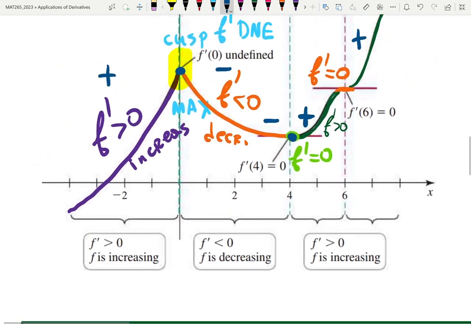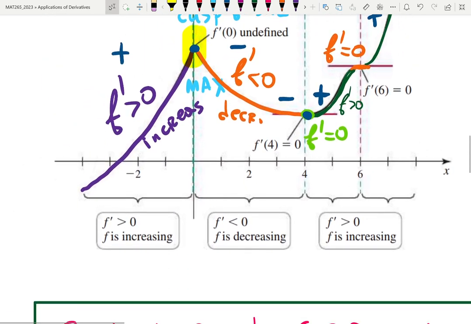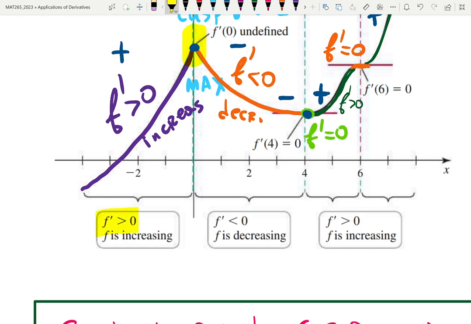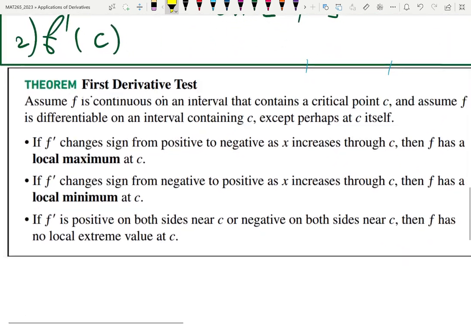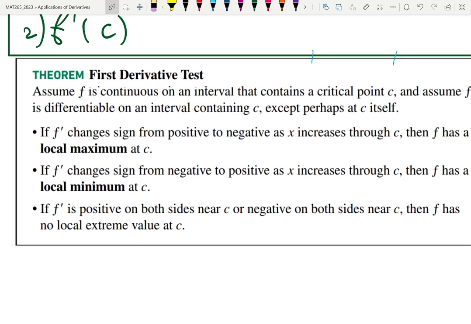Here's a nice notation, but that's what I showed. And we will be learning how to find those intervals where the function is increasing, everywhere where derivative is positive, and where it's decreasing, where derivative is negative. All those intervals, we need to learn how to list them all. And that's called first derivative test. You don't have to copy it again. It's lots of words. I like to show it.